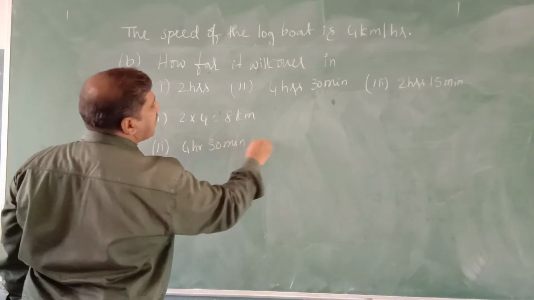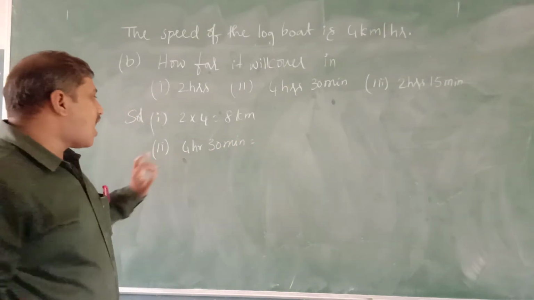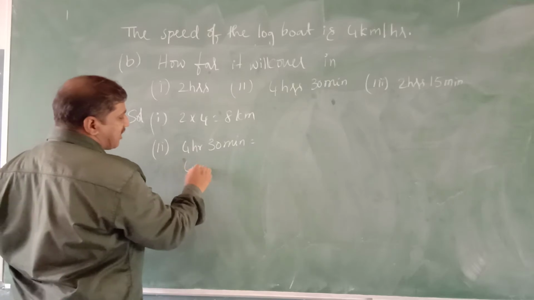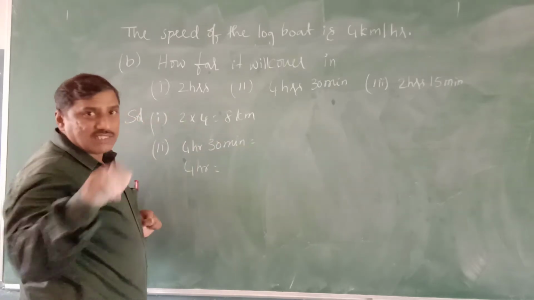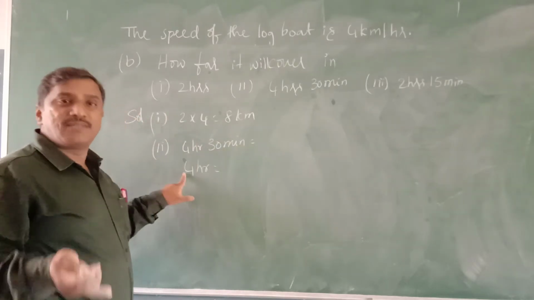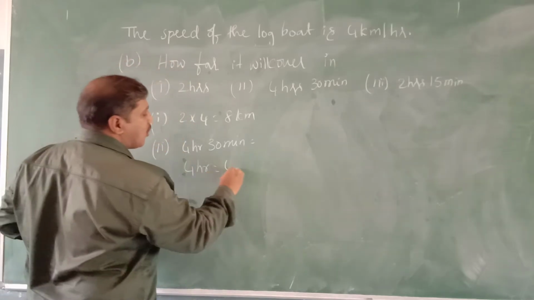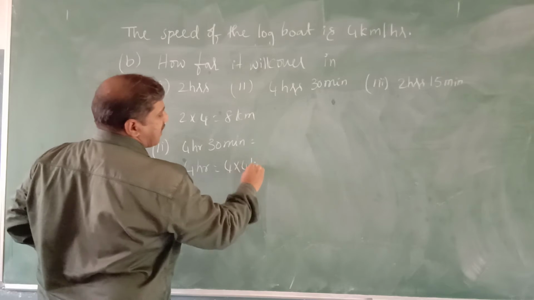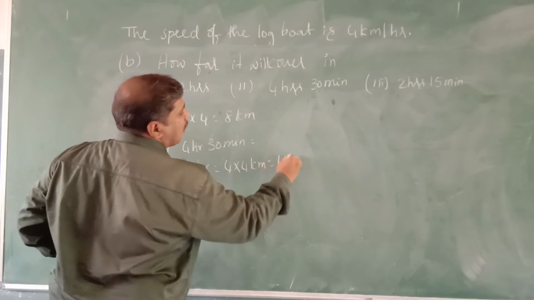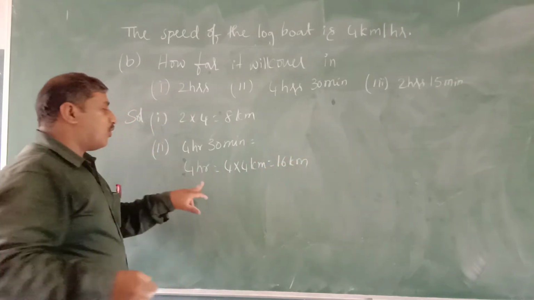4 hours 30 minutes. First, 4 hours, how many kilometers will it travel? In 1 hour it is 4 kilometers. For 4 hours, what do we have to do? Yes, we have to multiply 4 into 4 kilometers, that is 16 kilometers it will travel in 4 hours.